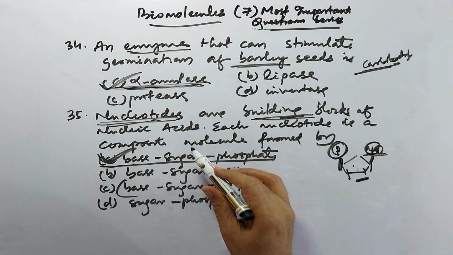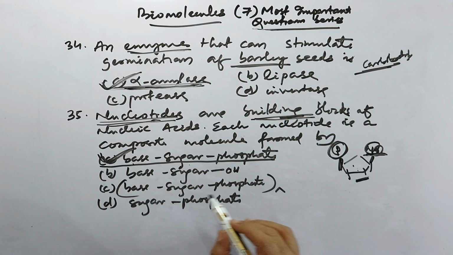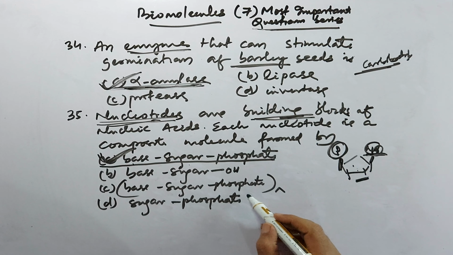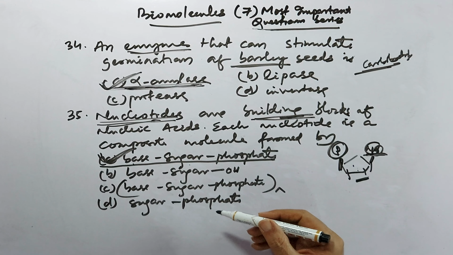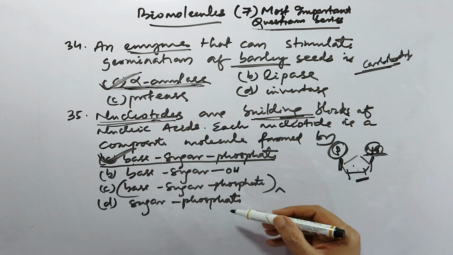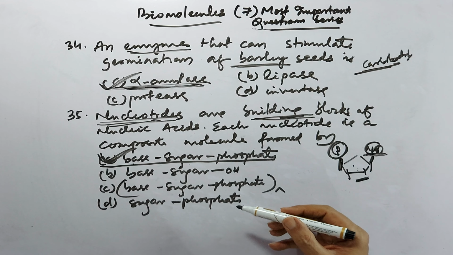So see how the question may get slipped. This type of options also comes in exams. We will see the next important questions in the next series, that is the 8th one.